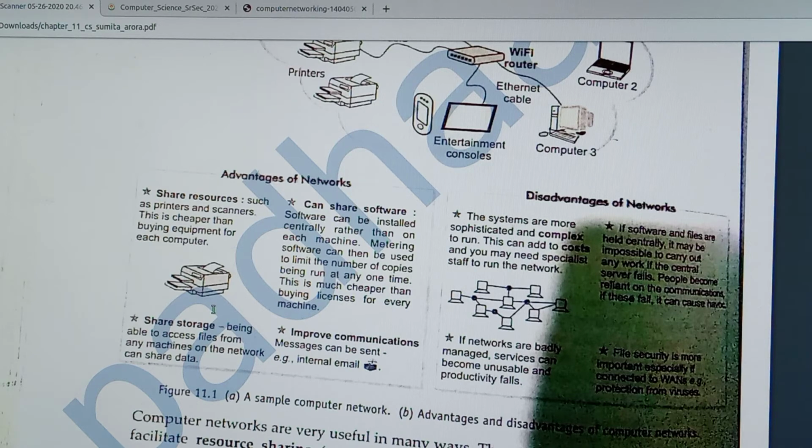The last advantage is improved communication. Messages can be sent from one computer to another computer. So these are the main advantages of a network.